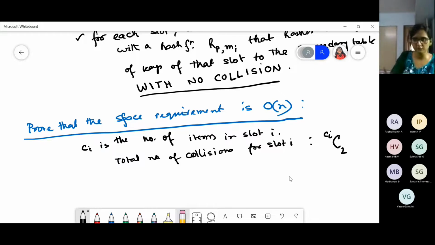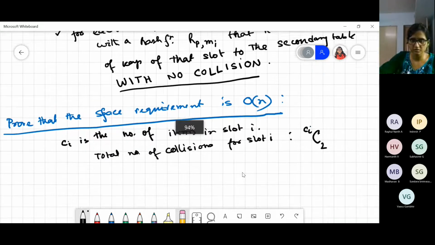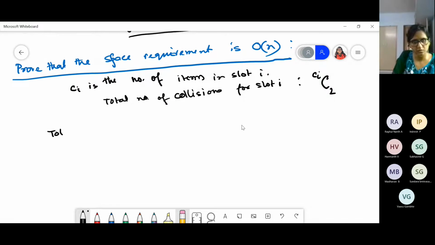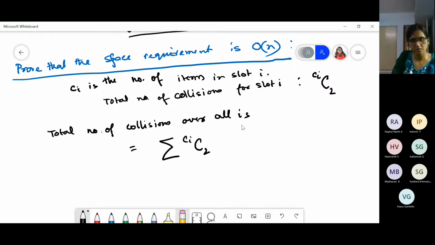So the total number of collisions over all i's will be the sum over ciC2 over all I. The total number of collisions, we know, is going to be less than or equal to n.